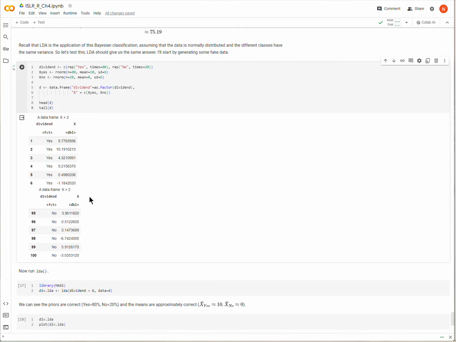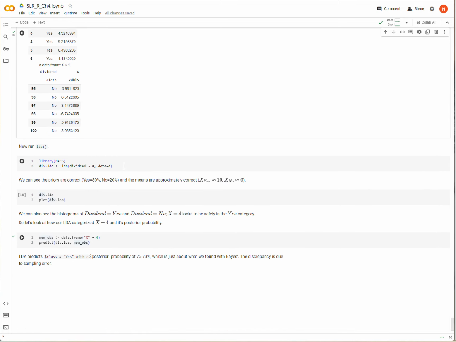Okay, so let's run an LDA on this, and what we're going to get out of this is an estimate of the posterior. I need to import the library MASS, and then I'm running LDA where I'm putting dividend against X with the data D.